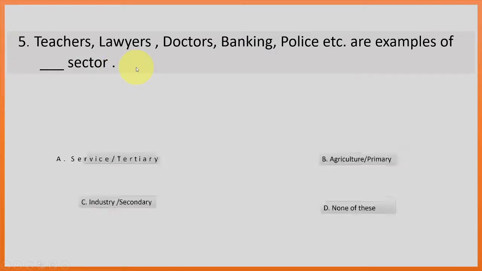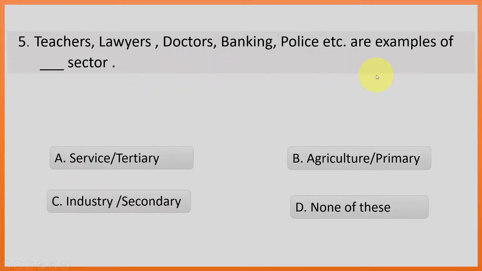Teachers, lawyers, doctors, banking, police, etc. are examples of dash sector. So we are getting services of teachers, lawyers, etc. That's why all these people come under the service sector. They are rendering their services.